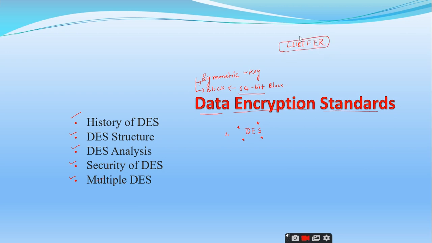Basically this was designed, and later it was given lot of modifications by the IBM team as well as the NSA, the National Security Agency of America. They worked on this Lucifer, gave some modifications, and developed the DES algorithm. What is the initial name of DES?